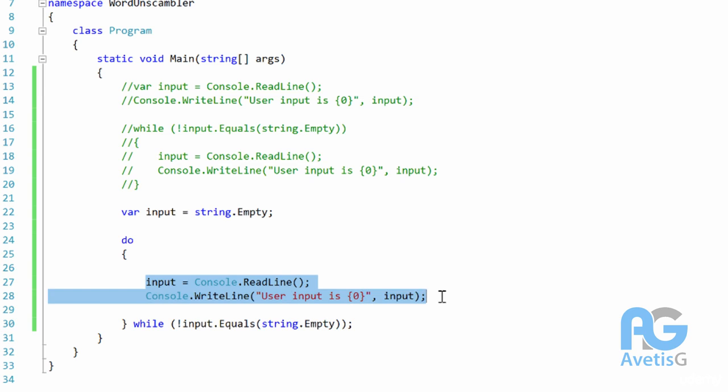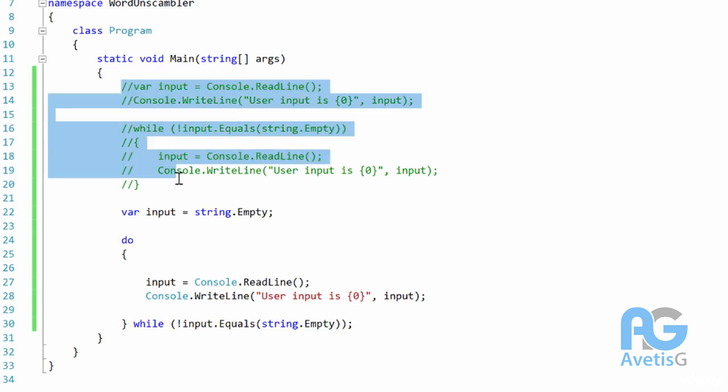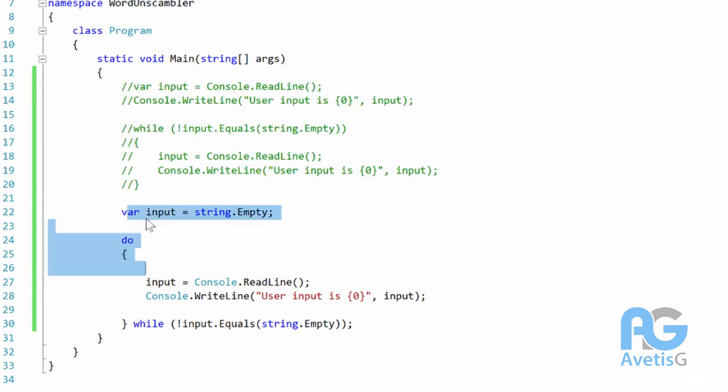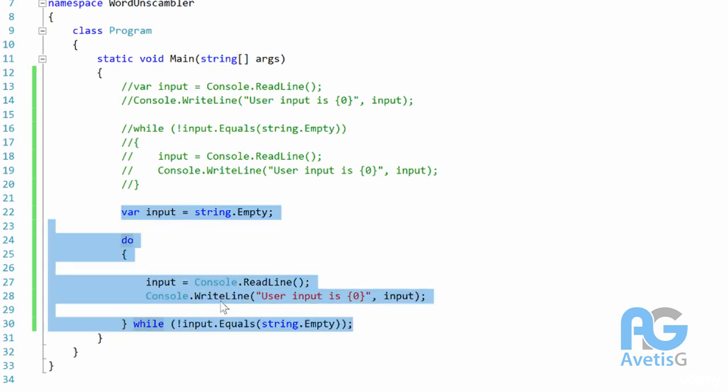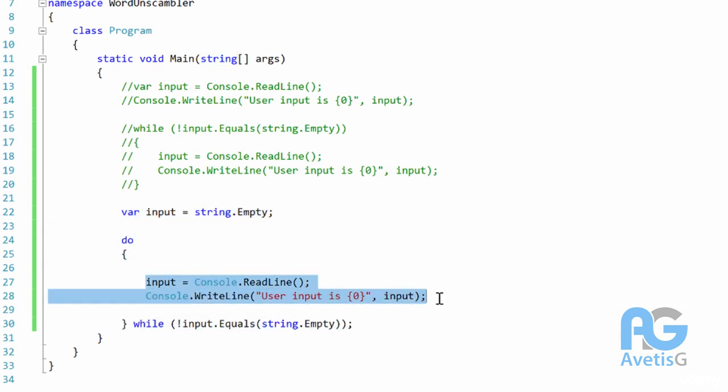Now, do not repeat yourself is a principle. It is a best practice in software development, which I will be going over in our later sections. But just know that it is something that we want to follow. And in this case, we can't really do it because the structure doesn't allow us. However, with do while, we can do it pretty easily because our first execution is guaranteed. So in cases like these, do while is pretty useful.